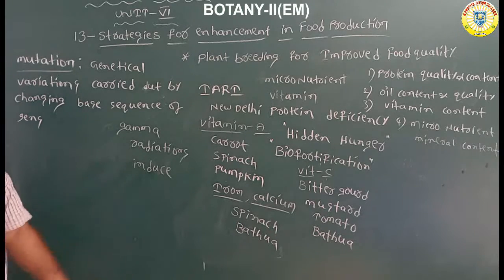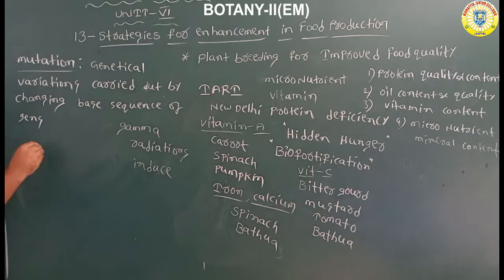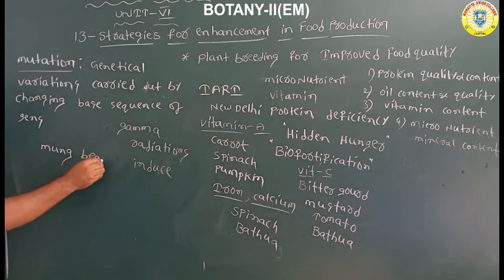Okay, for example here they have given. With the help of mutation breeding, especially in one particular plant, mungu bean, the plant develops resistance power towards two diseases. One is yellow mosaic disease.